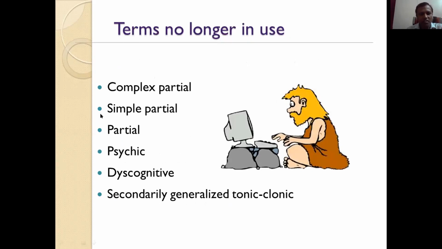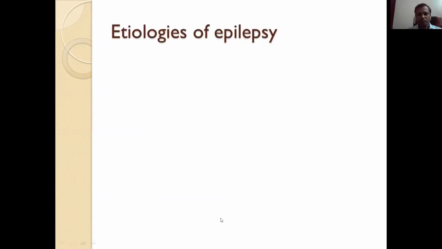So these are the terms we don't use now. These terms are no longer in use. That is, complex partial is replaced by focal impaired awareness, simple partial by focal aware, partial by focal, psychic by cognitive, dyscognitive by focal impaired awareness, and secondary generalized tonic-clonic seizures by focal to bilateral tonic-clonic seizures.